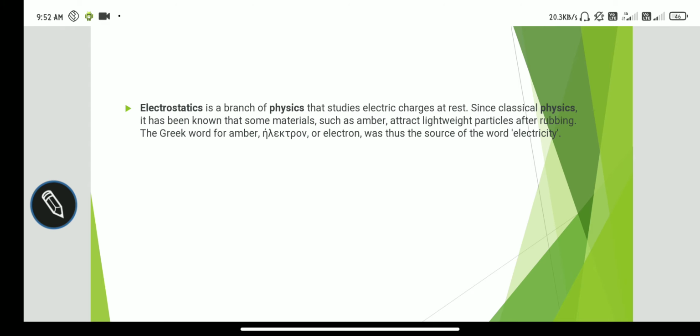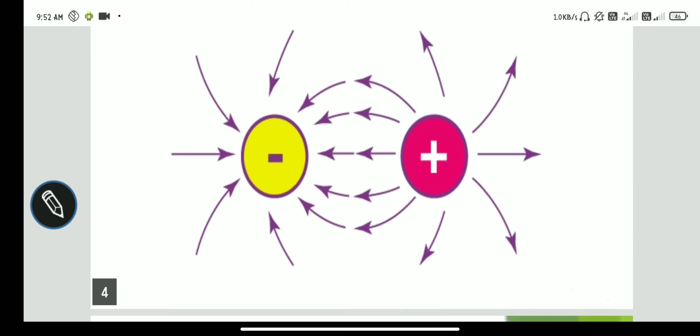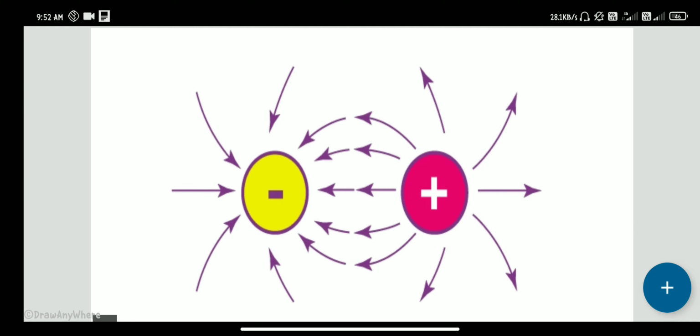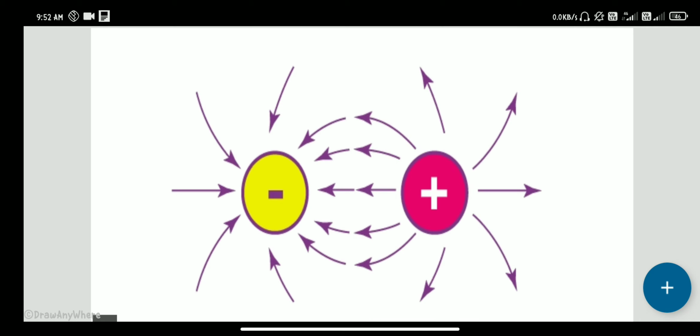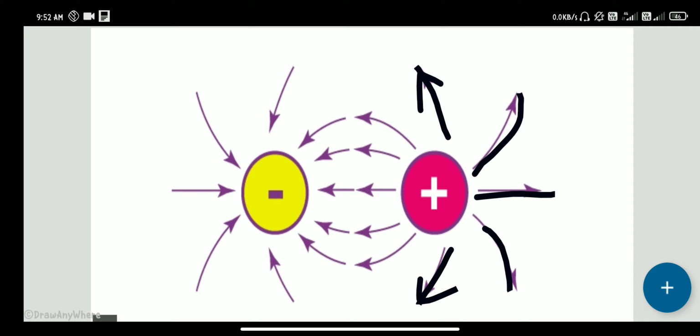This is the definition of electrostatics. So this is electron and this is proton. These are two charges of one atom. An atom contains electron, proton, neutron, which we will discuss. First we discuss this electron and proton. These lines are called electric field lines, or electric lines of forces.